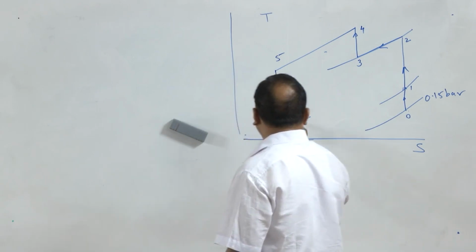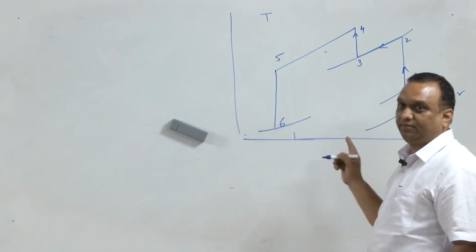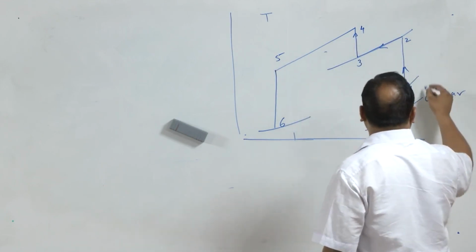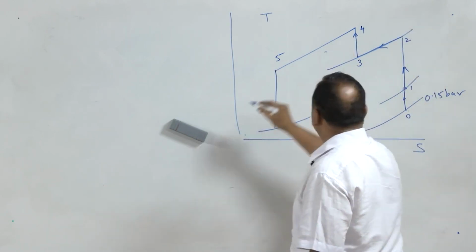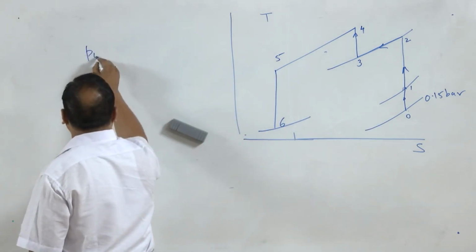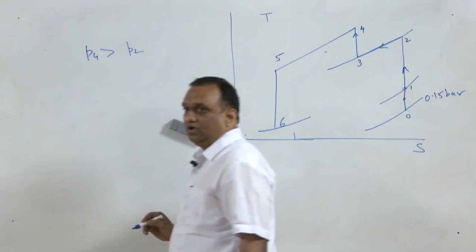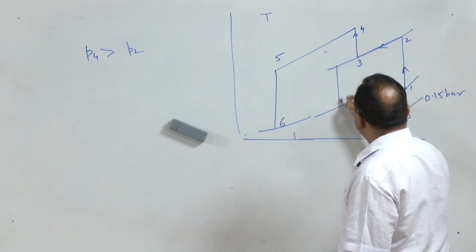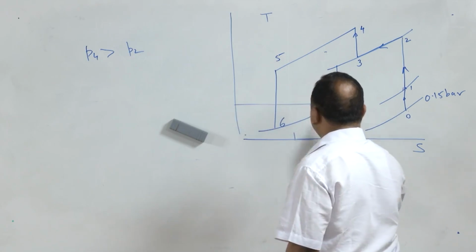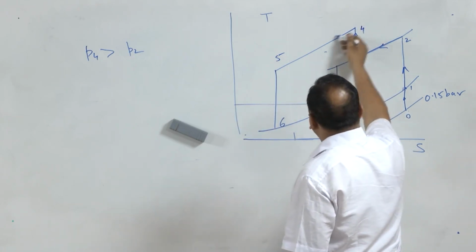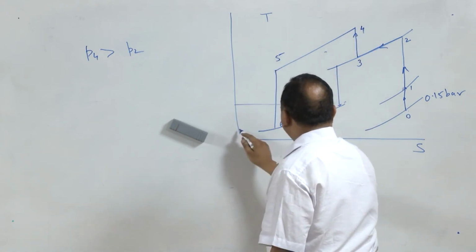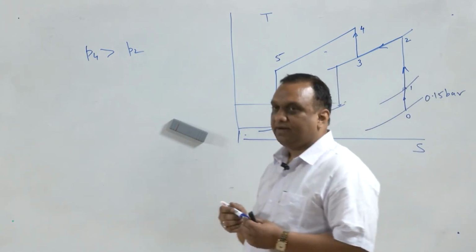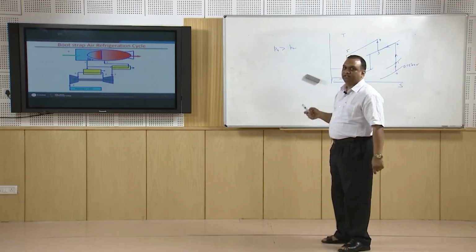Now, here in this case, how is it beneficial? Because here expansion is taking place at higher pressure. P4 is greater than P2, or the pressure ratio is higher. If we had expanded the air from state 2 instead, we could have got a higher temperature. Since we have compressed it and cooled it and attained state 5, you can see we are getting a lower temperature.